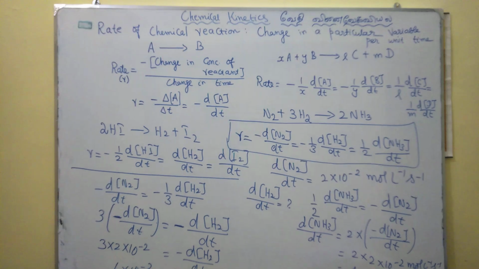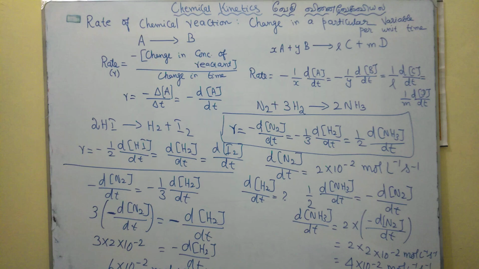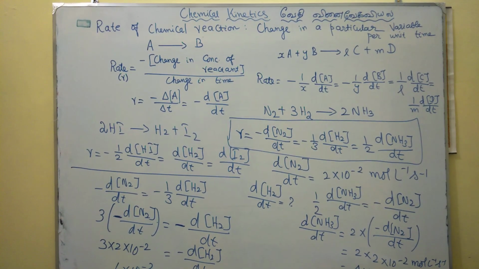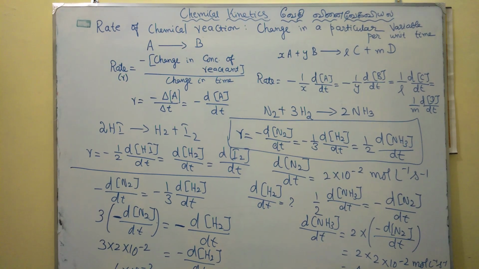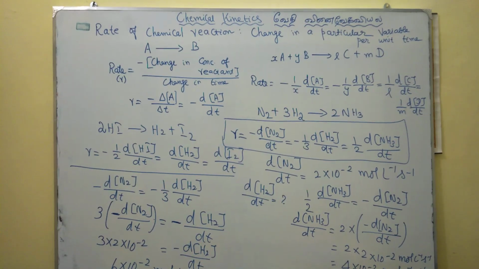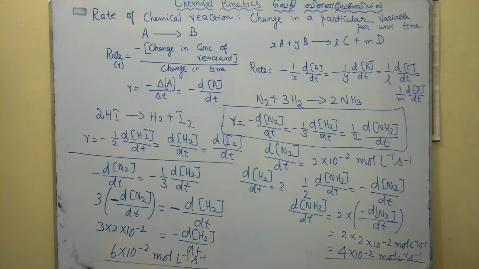So they will ask a problem like this: how the concentration of ammonia is formed, how the concentration of hydrogen is decomposed. Such types of problems are possible. Similarly, a lot of problems are possible based on this rate of reaction. If you know how to write the rate of chemical reaction, then the problem will be very easy.